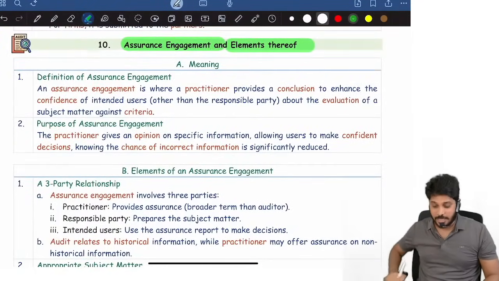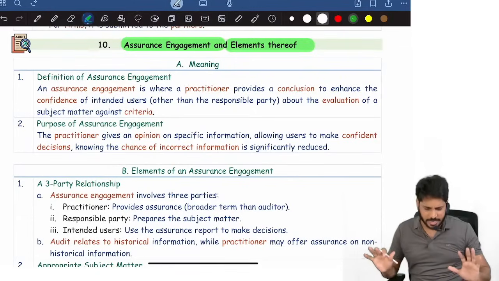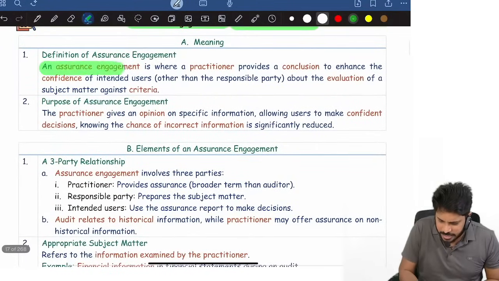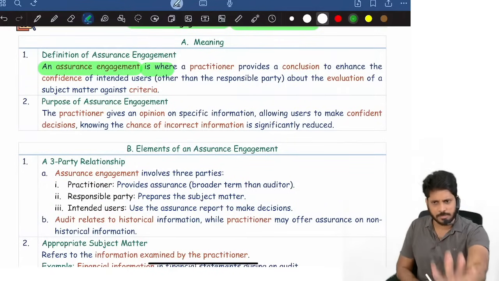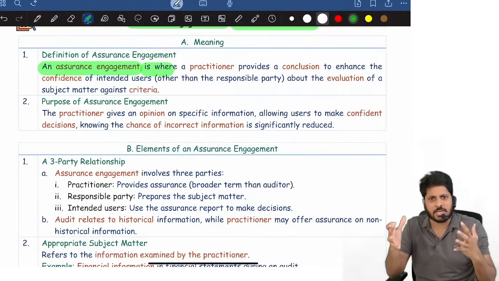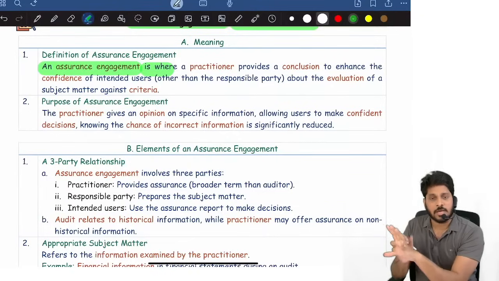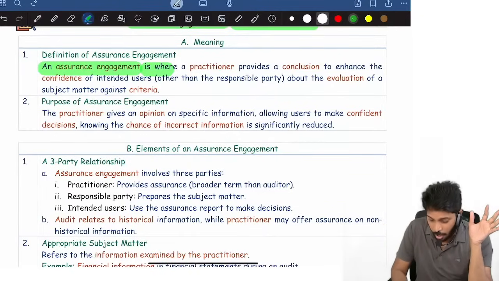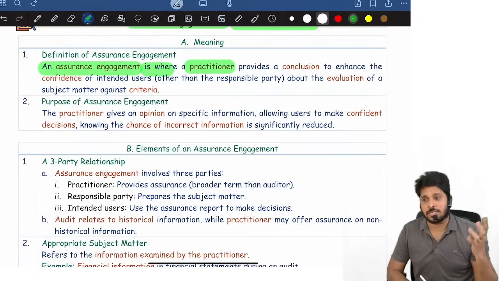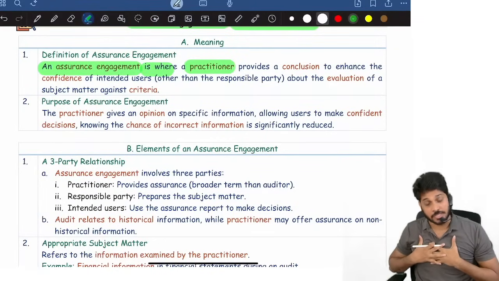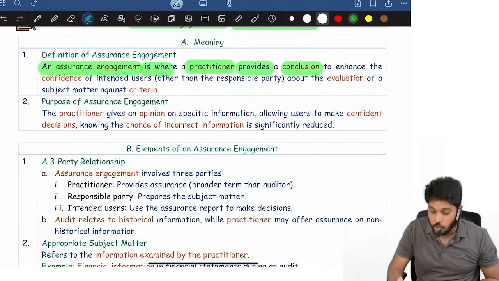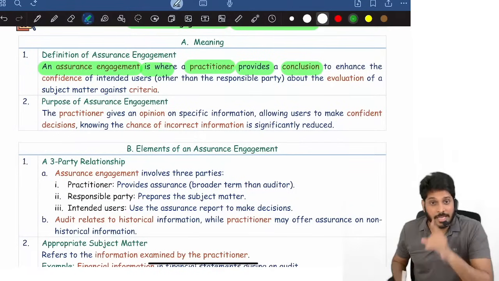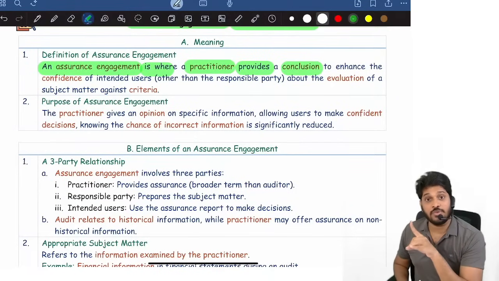Next, what is an assurance engagement, and what are the elements thereof? Assurance engagement is where somebody is giving assurance. The auditor, whom at a broader level we call a practitioner, provides a conclusion. Generally we are called practitioners; in audit works we are called auditors. What we give is called a conclusion. In audit we call it an opinion; in a review we call it a conclusion; in an assurance engagement we call it a conclusion.